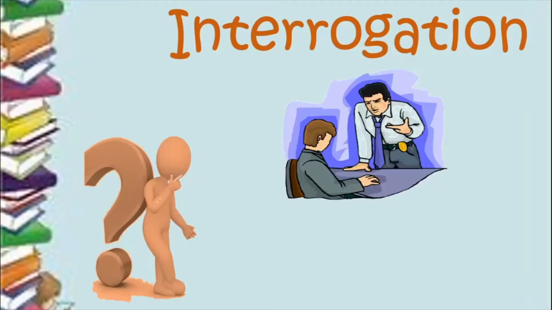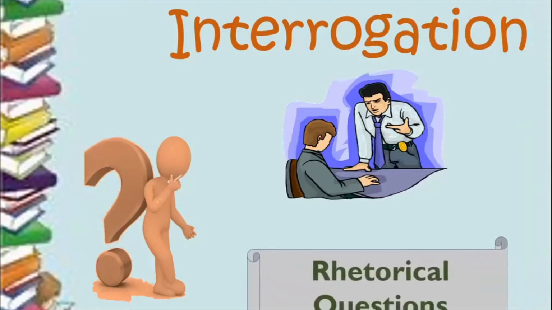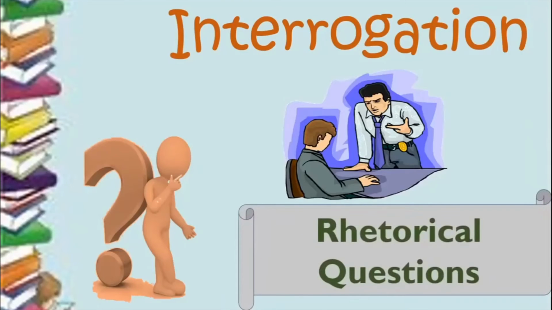But here when we talk about interrogation as a figure of speech, it has got another name too, and that name is rhetorical questions. We have been learning about rhetorical questions also in the lower classes. Nevertheless, we will learn it again this time. But remember, interrogation as a figure of speech, the meaning varies slightly from the normal meaning.